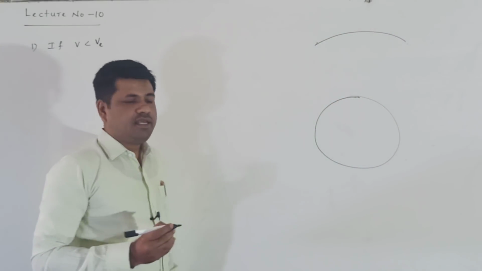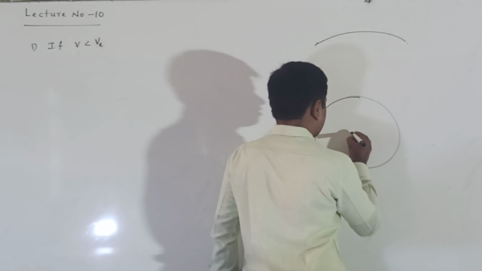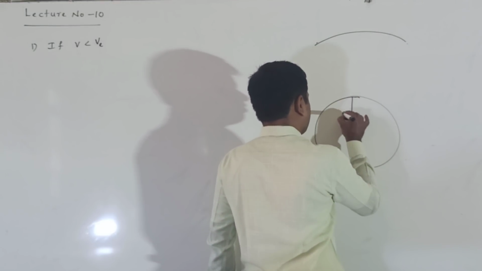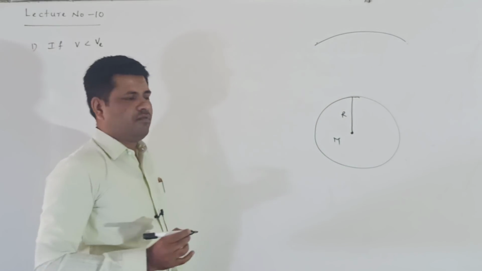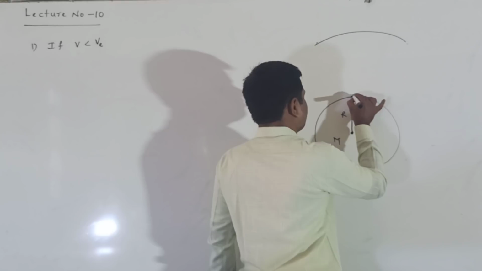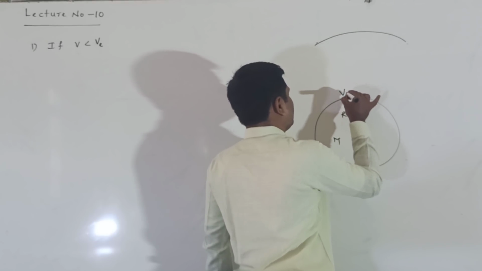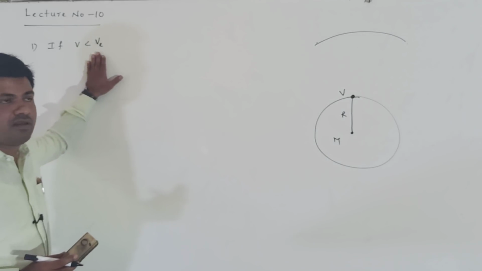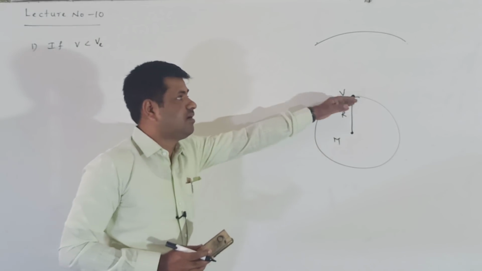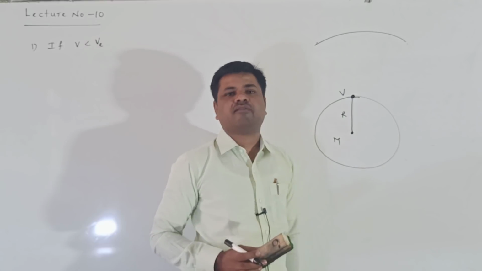Now listen here. This is the surface of the earth. When the body is on the surface of the earth, we give it the velocity V. That velocity is smaller than the escape velocity. If we give the escape velocity, it crosses the gravitational field of earth.